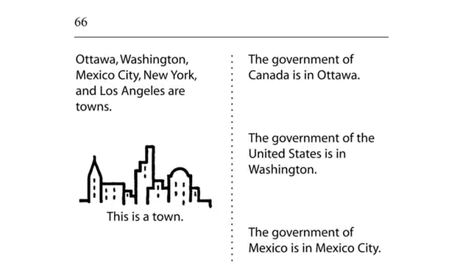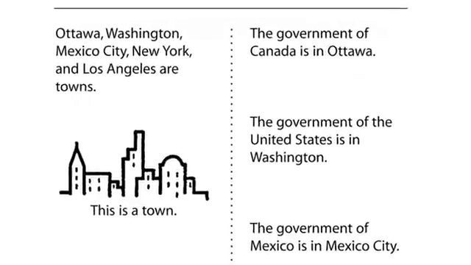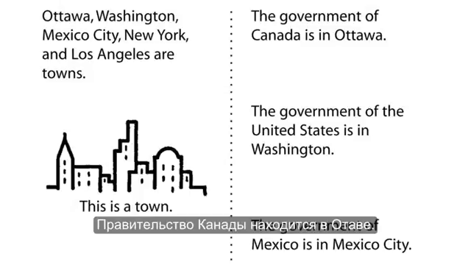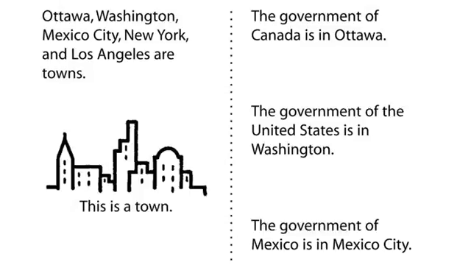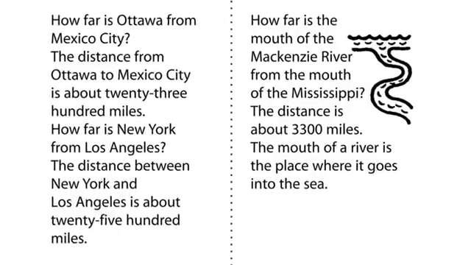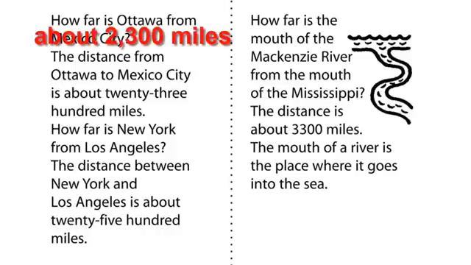Ottawa, Washington, Mexico City, New York, and Los Angeles are towns. This is a town. The government of Canada is in Ottawa. The government of the United States is in Washington. The government of Mexico is in Mexico City. How far is Ottawa from Mexico City? The distance from Ottawa to Mexico City is about 2,300 miles.